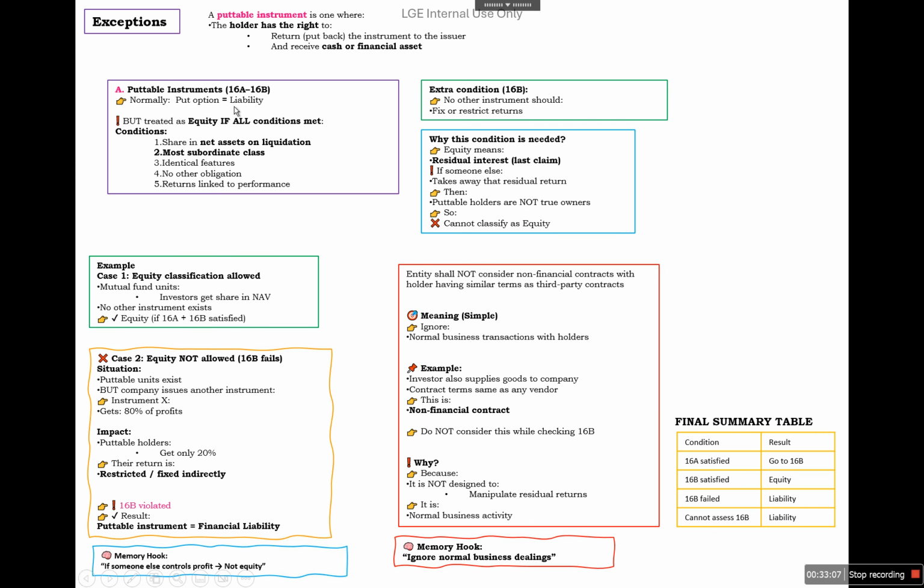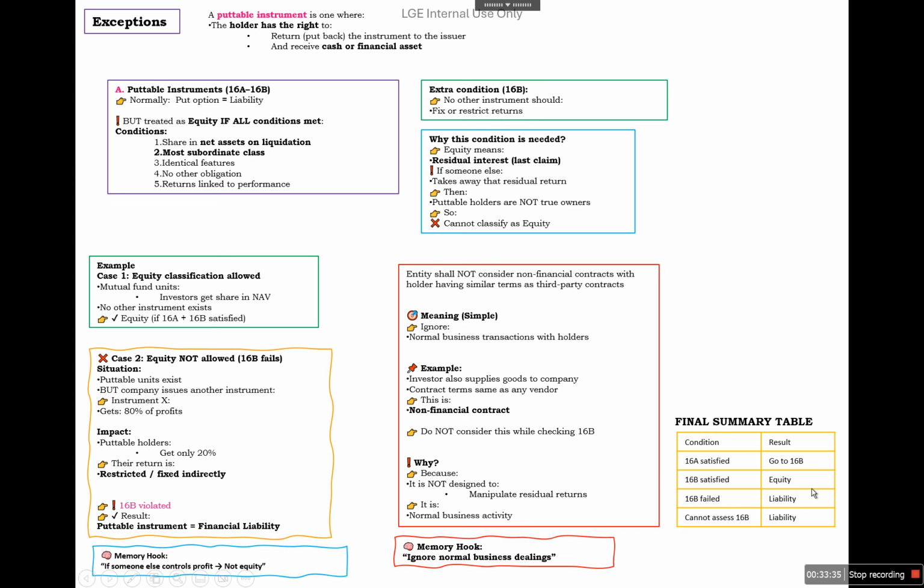So here, if the condition of 16A is satisfied, that the putable instrument shares in the net assets on liquidation, and it is the most subordinate class, identical in features, with no other obligation, and there is a return linked to the performance, then we need to check whether anyone else is taking the benefit or fixing or restricting the returns.